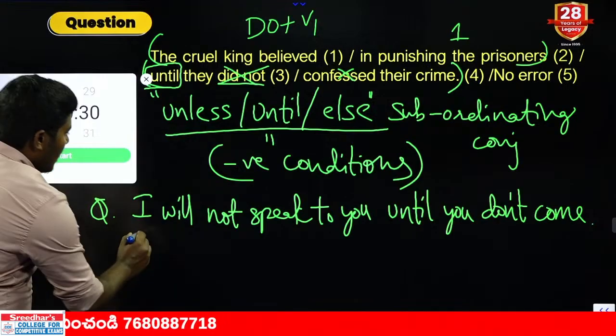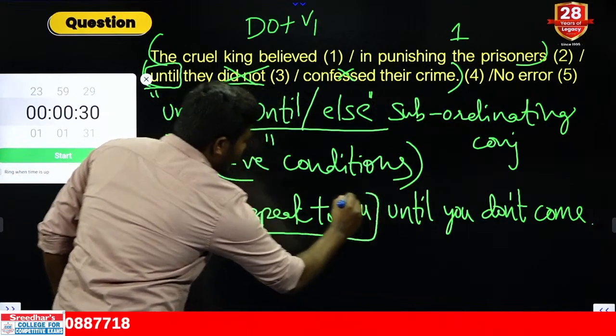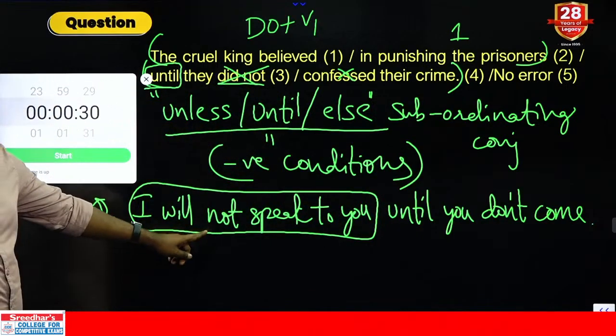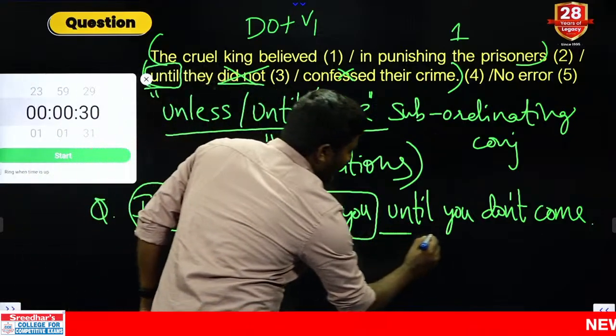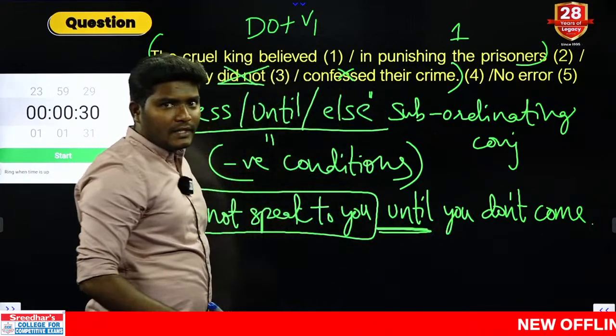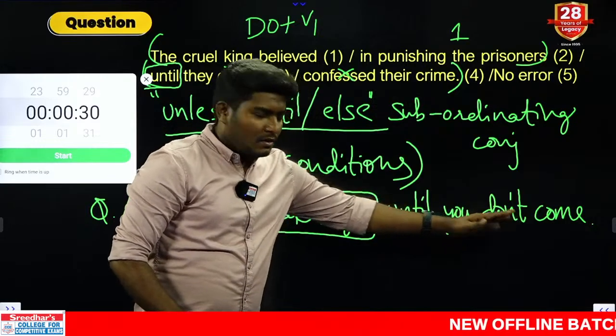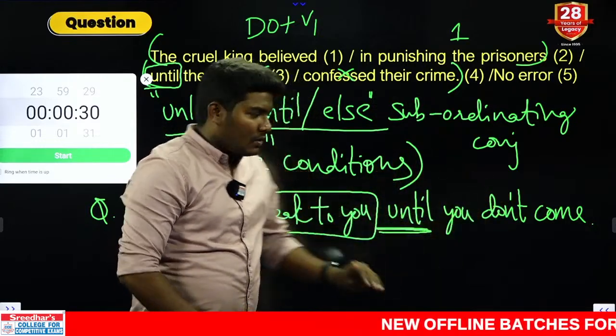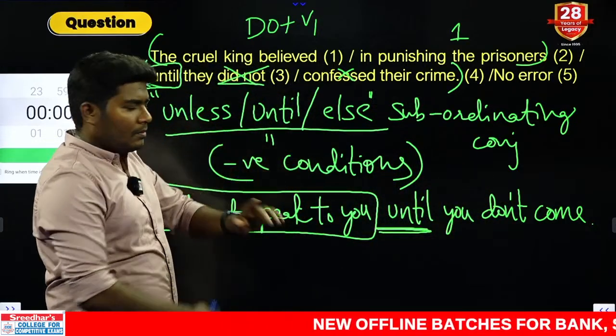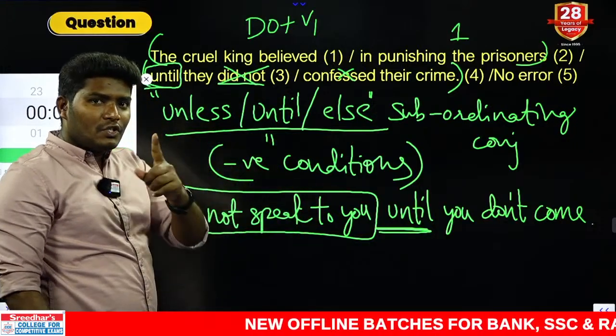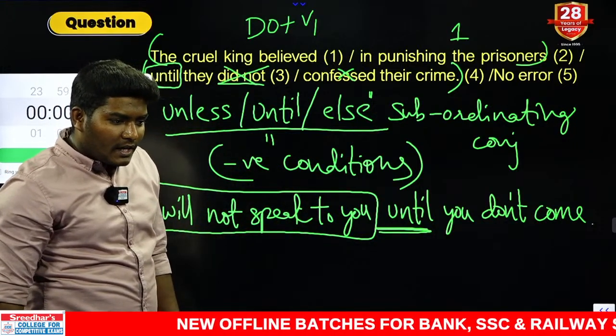Yeah, look at this. I will not speak to you. Till here, this is clause number 1. Clear? There is a conjunction. What is the conjunction, my dear students? That is nothing but until. Yes or no? This is the second clause, the clause that comes with the conjunction. You can also reverse this clause, no problem. But when you reverse it, the first clause should not be negative.